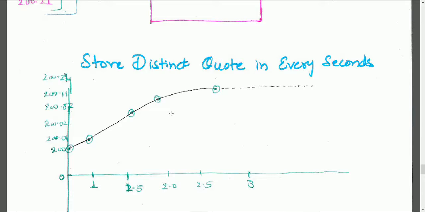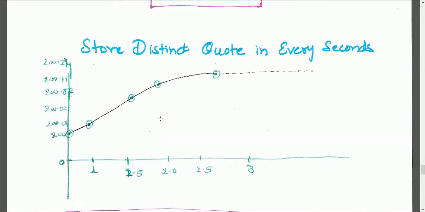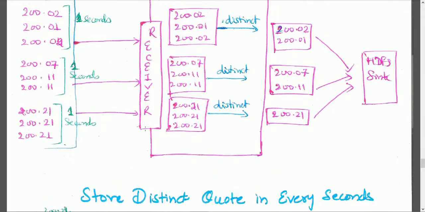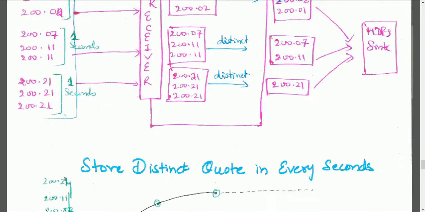There are different technologies with which these things have been implemented, but to make it easy to understand, I tried to bring this example so you can get what real-time data processing means and how Spark can help with this. This is the distinct functionality we have applied on the real-time data. This is the Spark Core API, which we have covered in in-depth exercises in previous sessions.